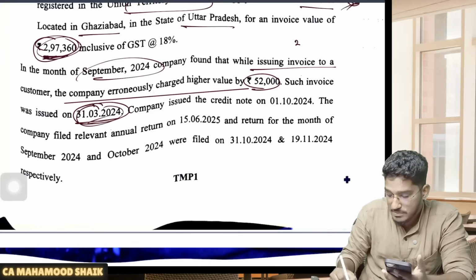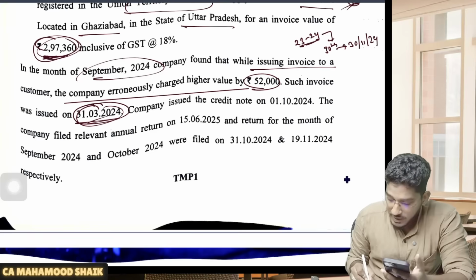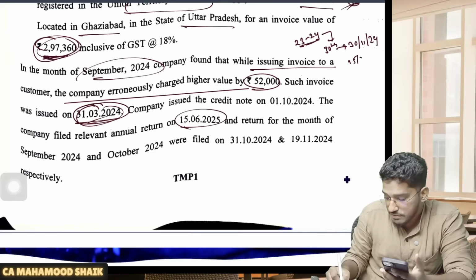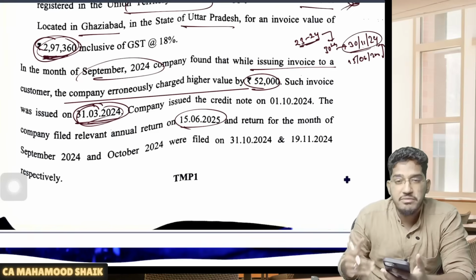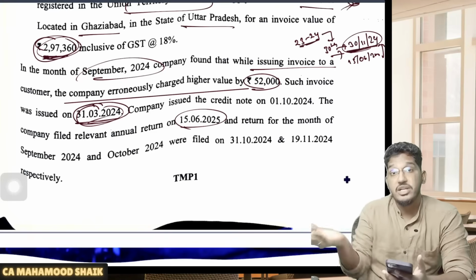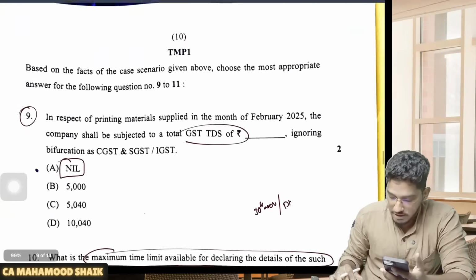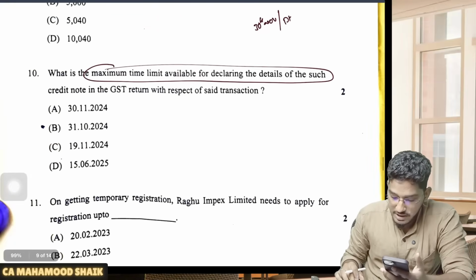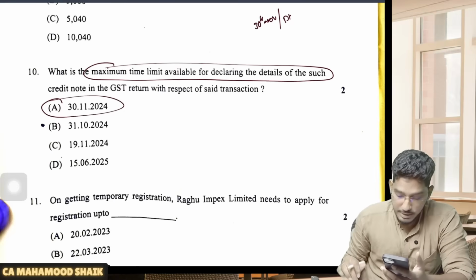Such invoice was given on 31st of March 2024. That means this supply was made in the financial year 23-24. 30th of November following the end of the financial year will fall on 30th of November 2024, whereas the date of filing of the annual return is 15th of June 2025, whichever is earlier. So the maximum time limit for declaring this credit note in the return will be 30th of November following the end of the financial year in which supply has been made. So 30th of November 2024 will be the date within which credit note details are required to be given. So, 30th of November.